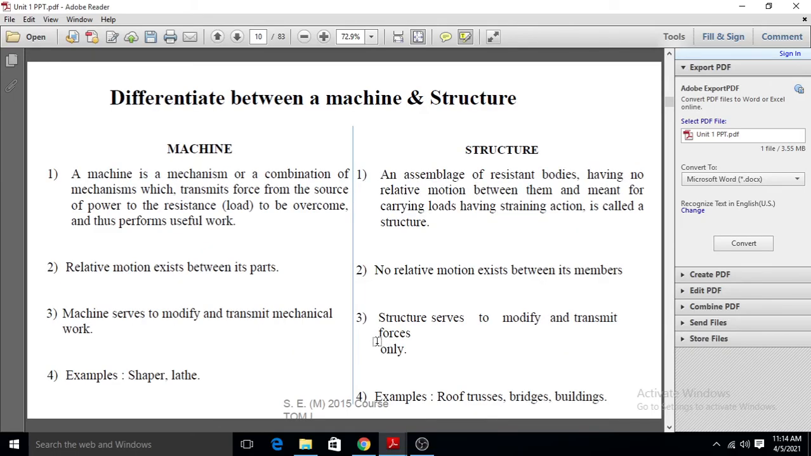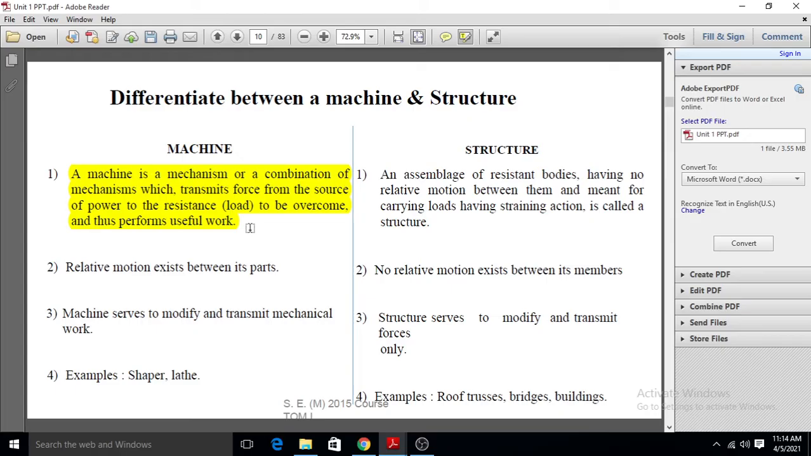Now what is the difference between a machine and a structure? So a machine is a mechanism. See here, a machine is a mechanism or a combination of mechanisms which transmits the forces from the source of power to the resistance to overcome and thus performs useful work. Means a machine is a mechanism, or it consists of a combination of mechanisms, and it will transmit the motion from the source to the other end to perform the useful work.